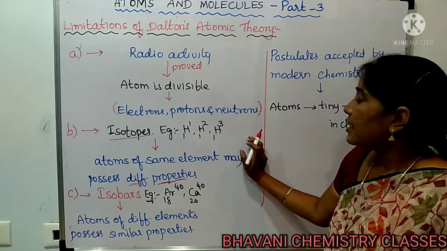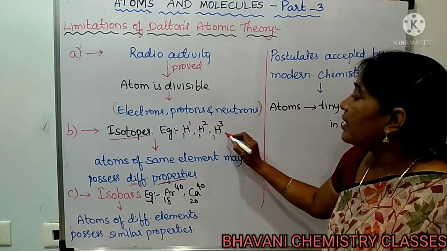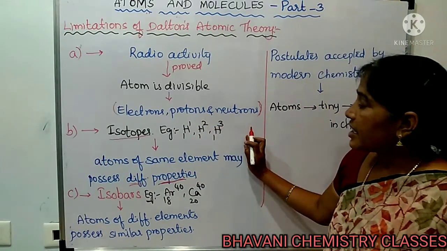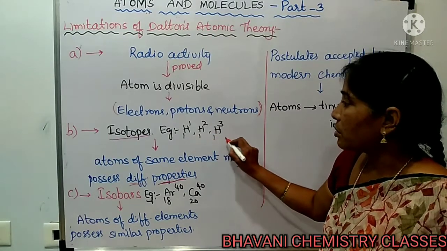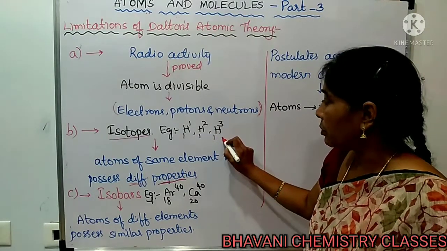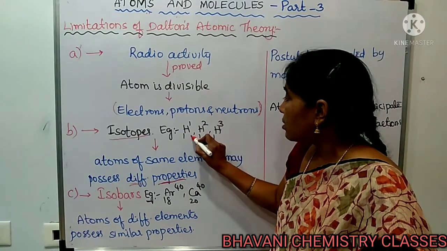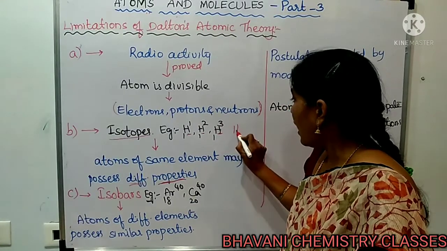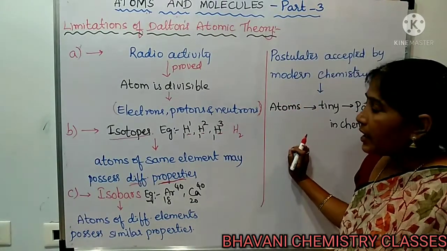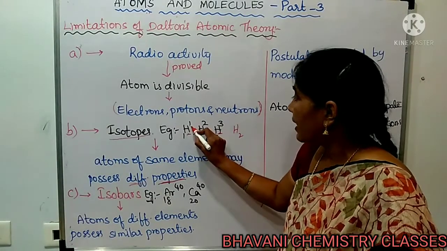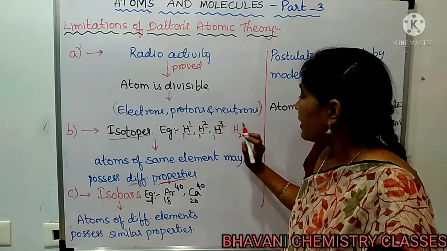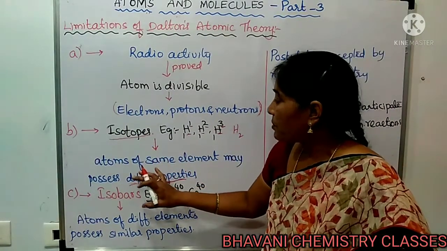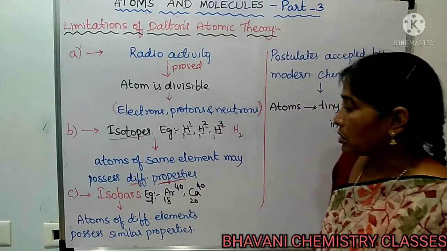These are atoms which have the same atomic number but different mass numbers. These three isotopes all belong to hydrogen, but as their mass numbers differ, they show a difference in mass. That is the reason one more proposal of Dalton is ruled out.